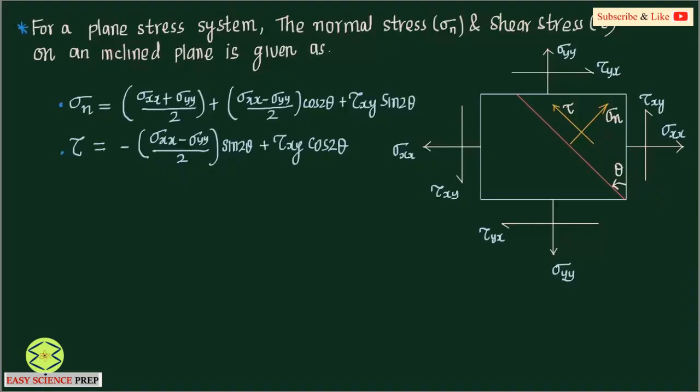So this is the summary of what is called stress transformation. So we are able to find out the stresses acting on this particular plane, which is inclined at an angle theta in the anti-clockwise sense with the reference vertical plane.